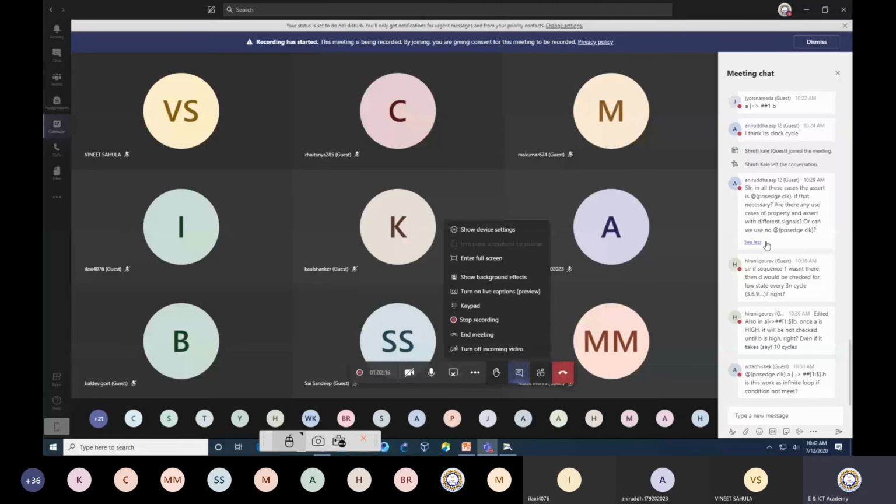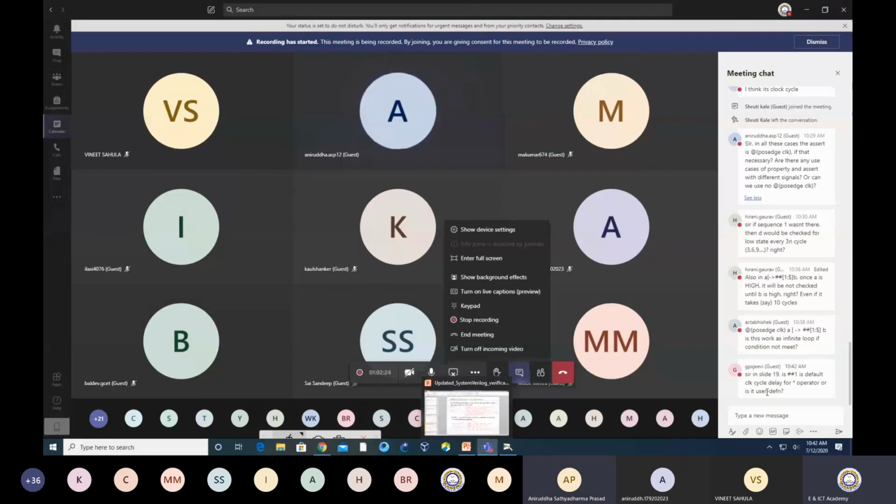Yes, Aniruddha, maybe you can write down your slide number because I am not sure which slide you are talking about. Can you hear me, sir? Actually, when I go to slide mode, I am unable to check the chat box. If I share my screen, it would be difficult for me to go over the chat box.